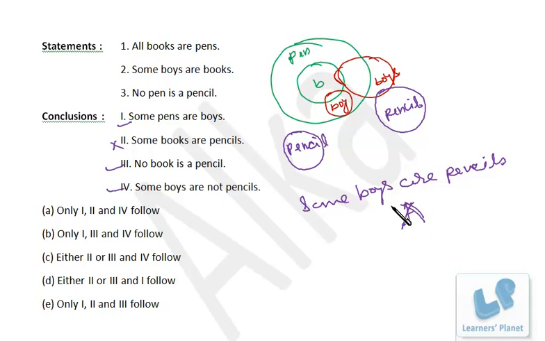Okay, because some boys are pencils is not true in this case, and it's true only in this case, right? But some boys are not pencils is true in both the cases. In this case, all the boys are not pencils. In this case, some of the boys are definitely not pencils. So some boys are not pencils, that is true in both the cases. So it is always true, right? So first, third and fourth. First, third and fourth. Okay?